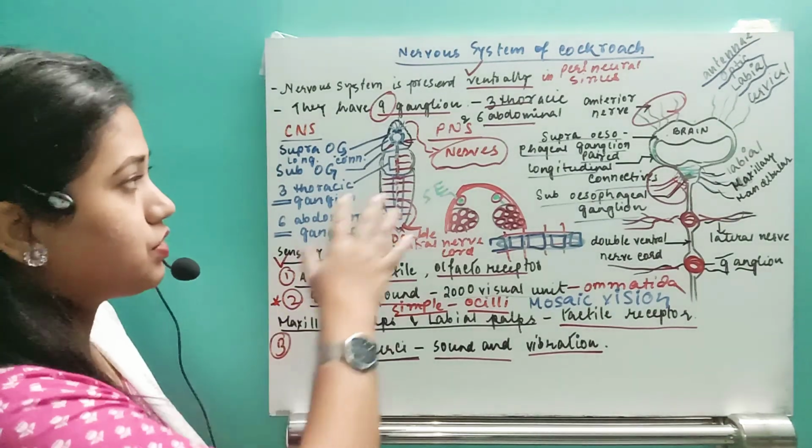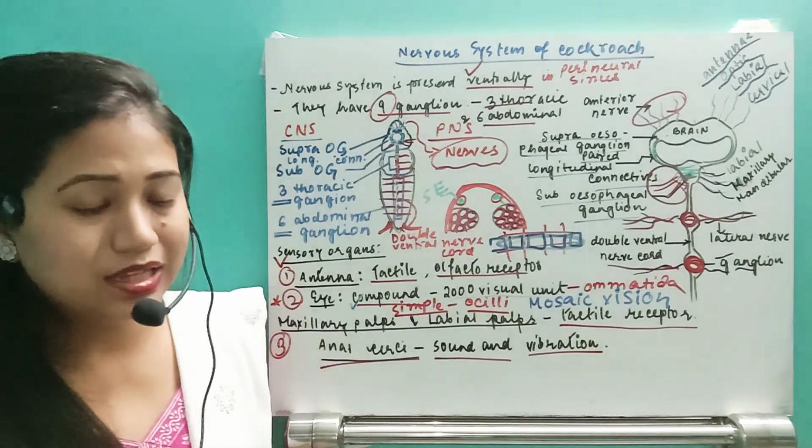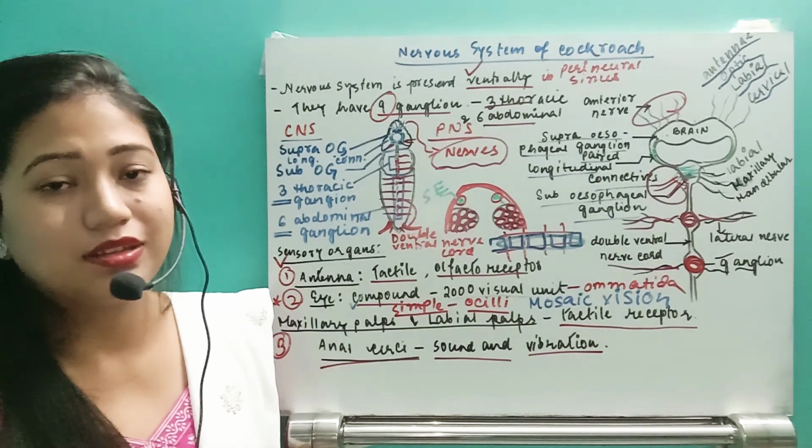From the central nervous system, the nerves will arise that comprise the PNS or peripheral nervous system. So that's all about the nervous system. I hope you understand that.